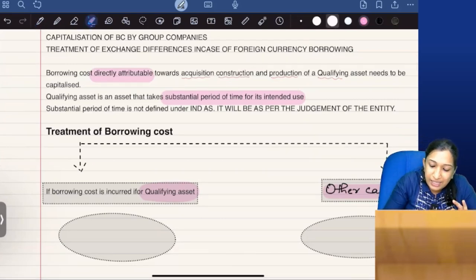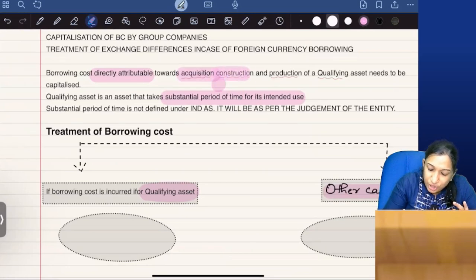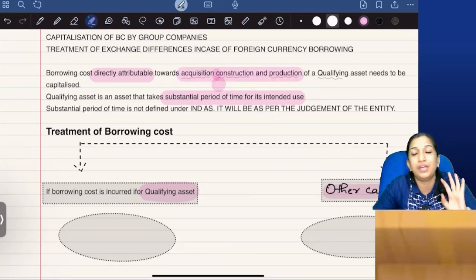Acquisition, construction, production, ACP.